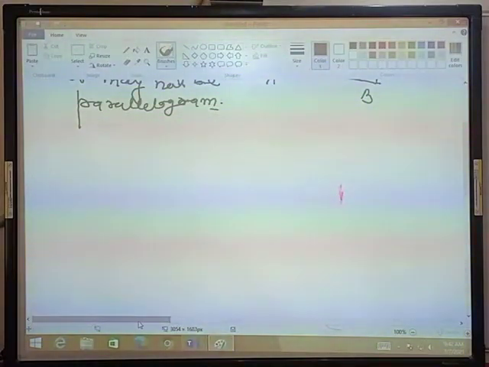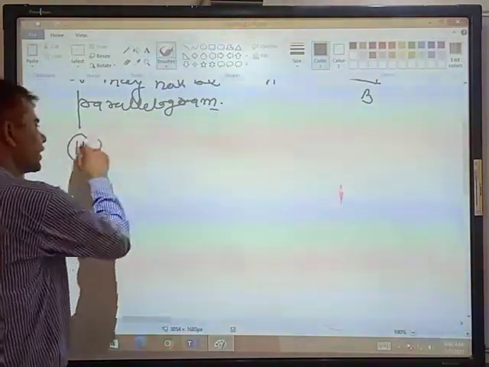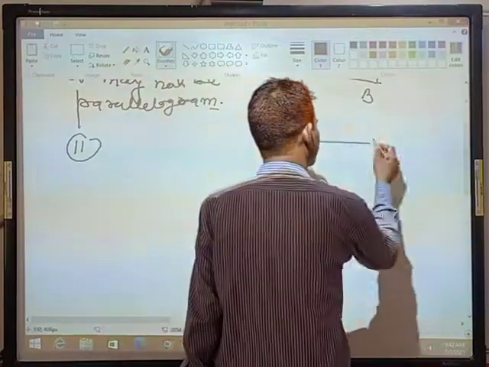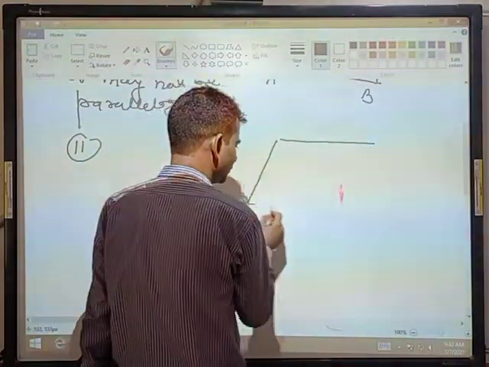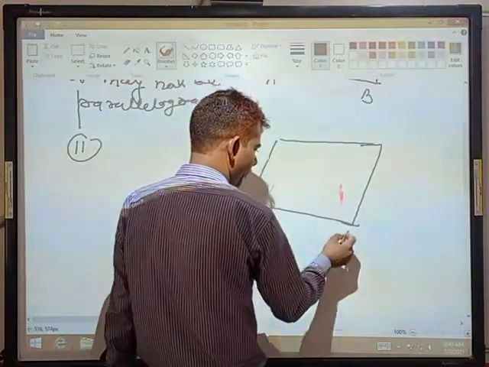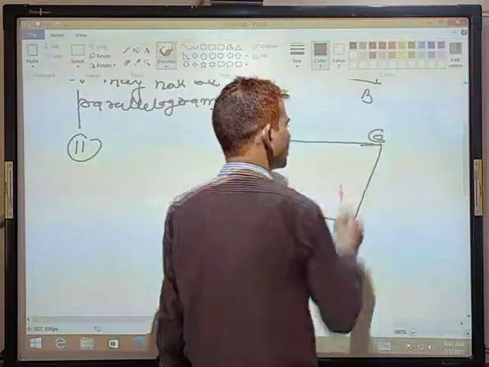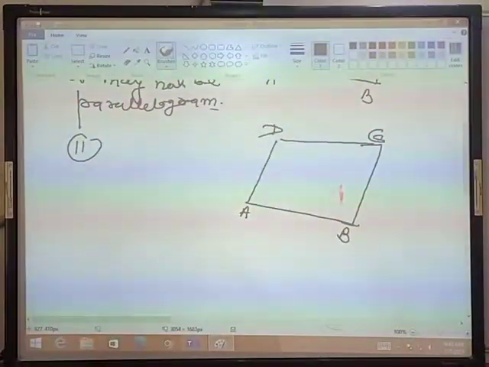Now student, our second condition is: a quadrilateral is given, that is your A, B, C and D. In this quadrilateral, students, AB is equal to DC.